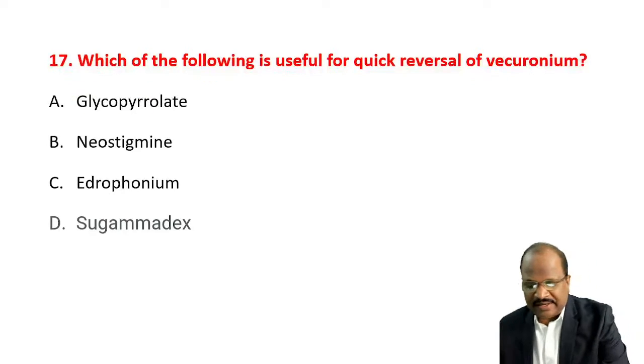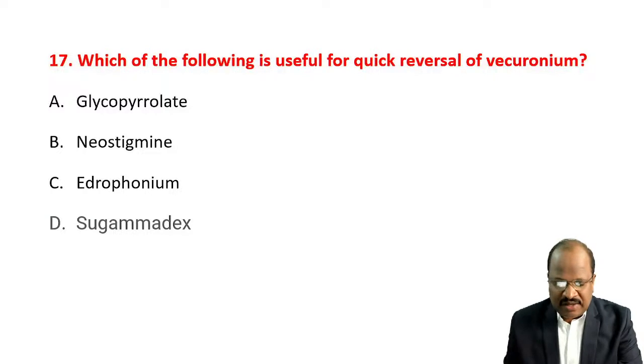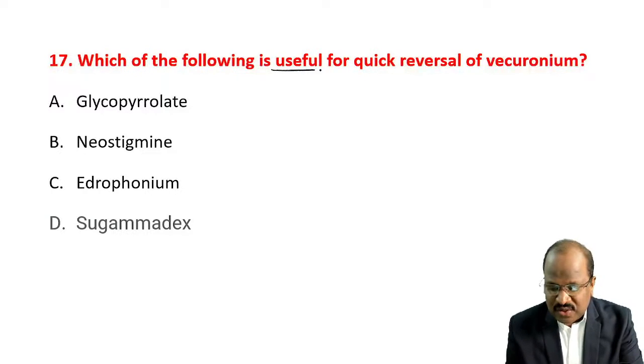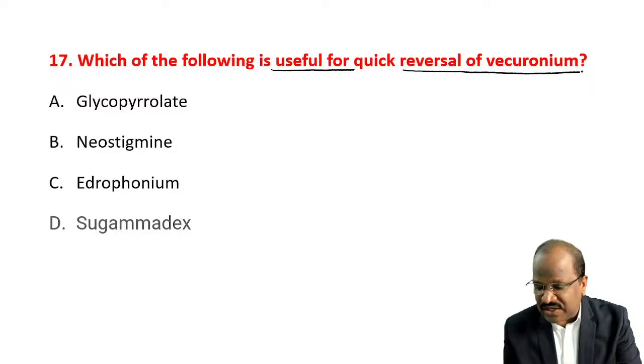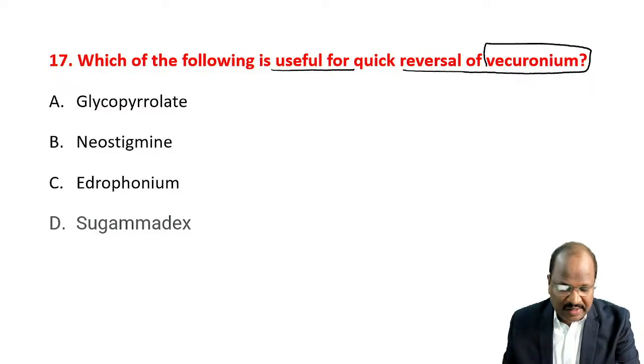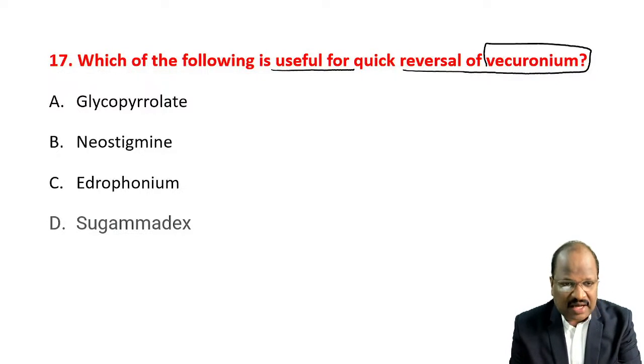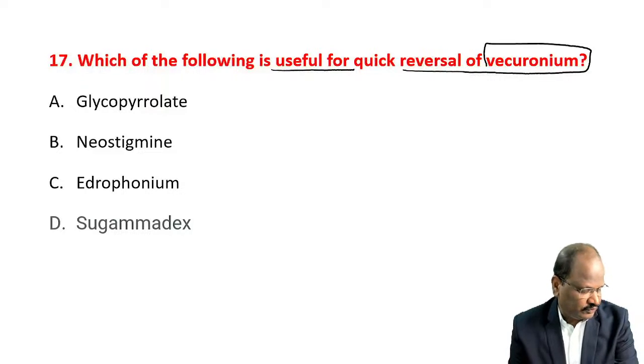Coming to 17, ready? I think a very easy, straightforward question. Which of the following is useful for quick reversal of vecuronium? Vecuronium is one of the non-depolarizing skeletal muscle relaxants. For this, what is the best answer? Come on, just kindly check whether the options are the same in the exam. Can I please go through?